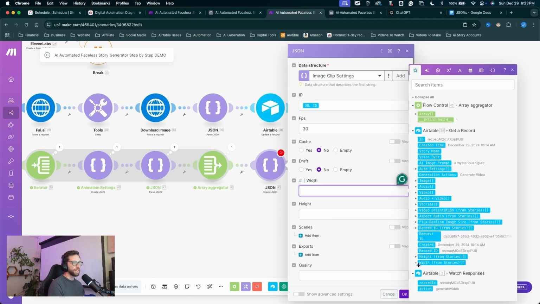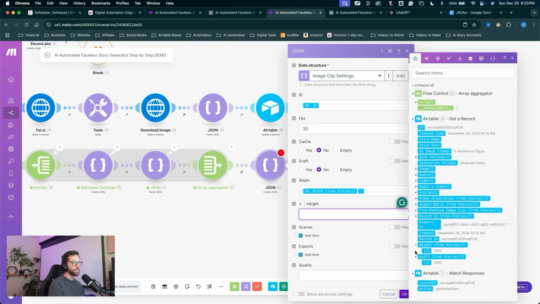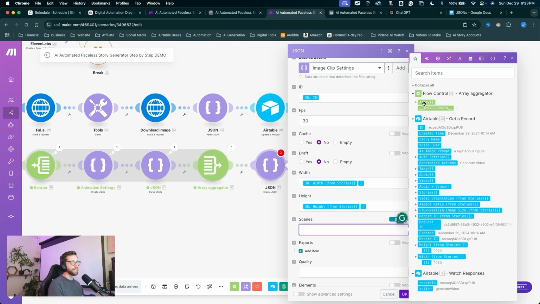Width, we'll use our width from stories, drop that down, select the width. Height from stories, drop that down, select the height. Again, we're selecting the drop down number 1 here. We need the information inside of the array right there. For scenes, we're going to map the scenes. Click this map button right here, click into the field and select the array.